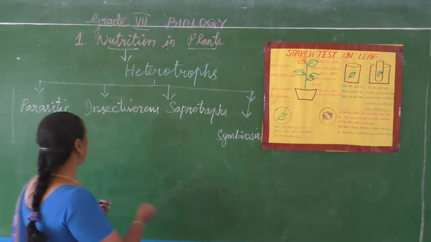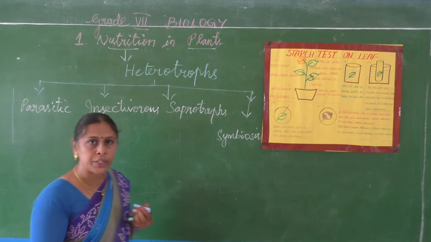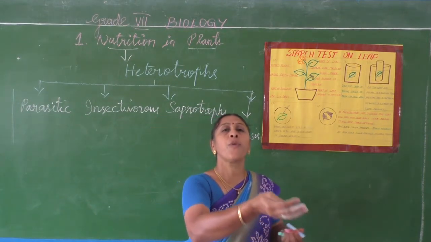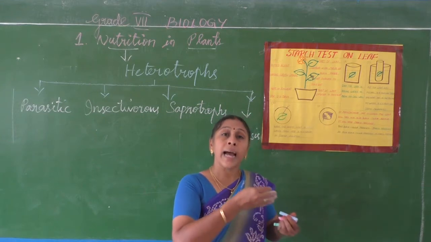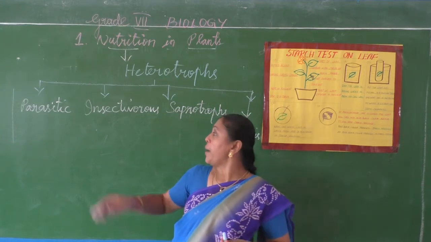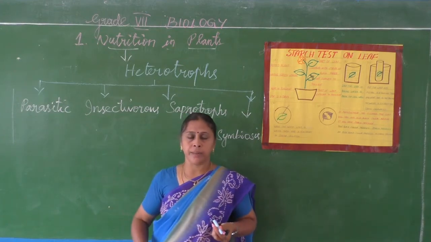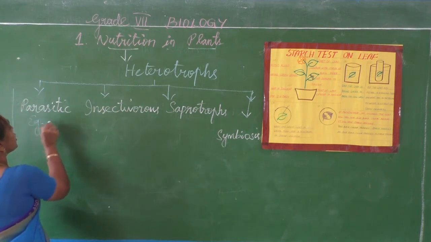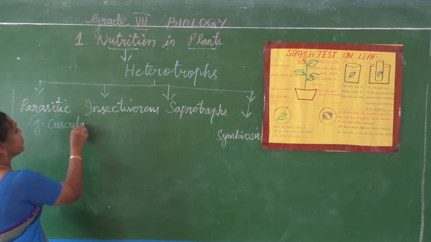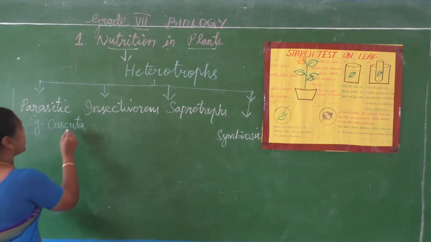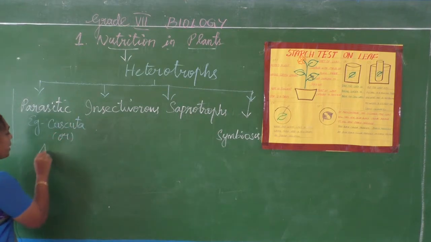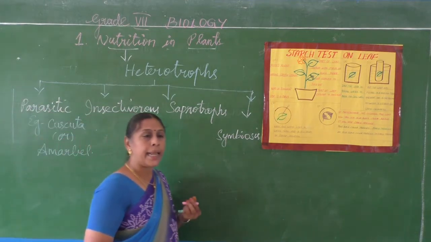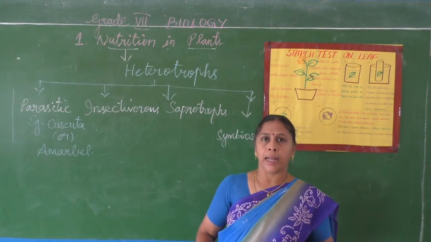Again we shall recall. What is parasitic mode of nutrition? The organisms which depend on others for their food, that is for nourishment, is called parasitic mode of nutrition. The example for this is Cuscuta, and it is otherwise called Amarbel.